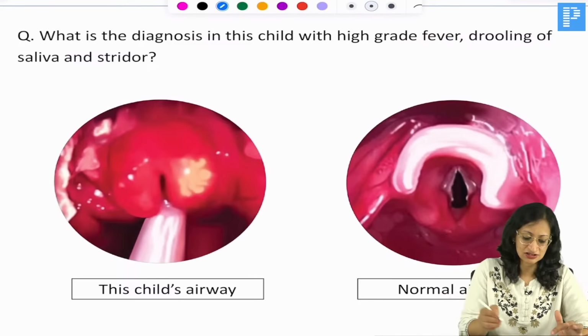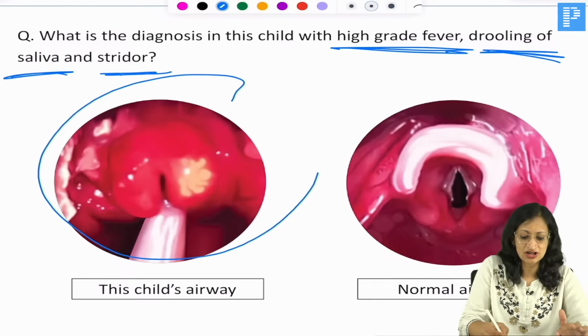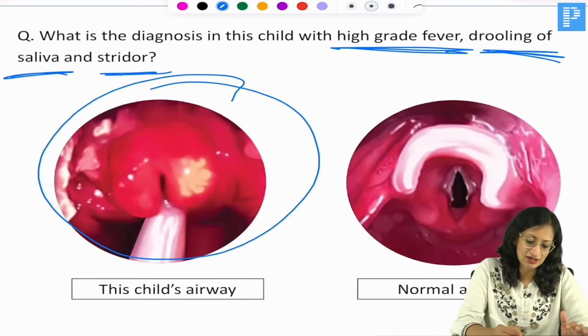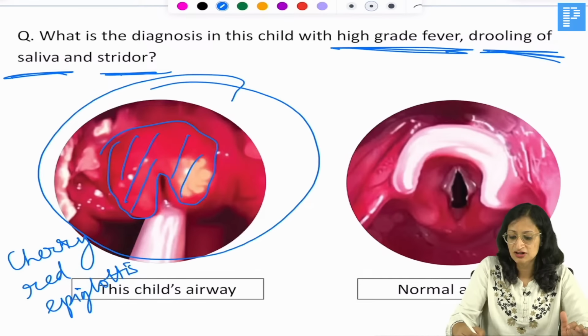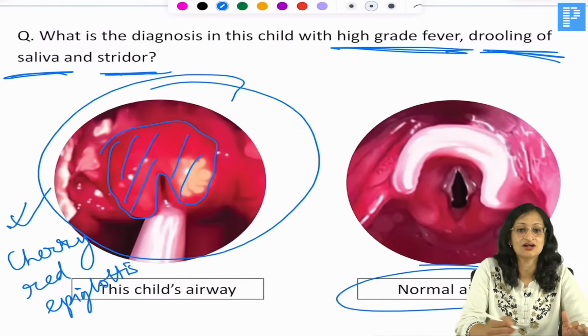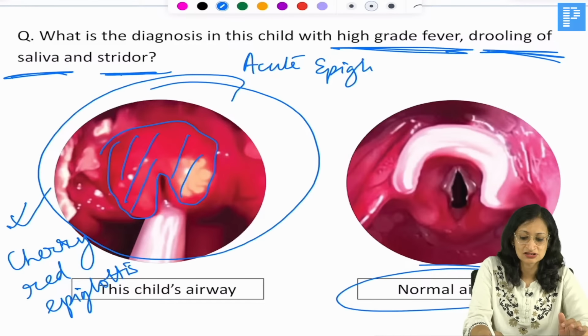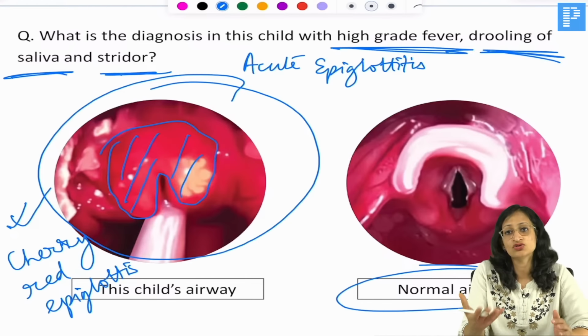Now, what is the diagnosis in this child with high grade fever, drooling of saliva and stridor? You see the airway by laryngoscopy, all inflamed. You can see the epiglottis is all red in color. Cherry red epiglottis is what you see here, and you can contrast it with the normal airway. So this is the normal airway and this is the cherry red epiglottis. In the sick looking toxic child, our diagnosis of course is acute epiglottitis. The most common organism responsible is streptococcus in immunized children.